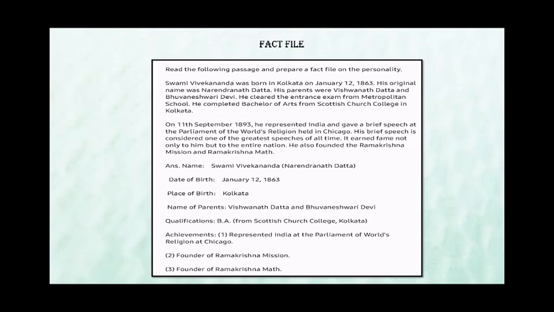And then we have date of birth, which is January 12, 1863. Then place of birth, which is Kolkata. Then we have name of parents, that is Vishwanath Datta and Bhuvaneshwari Devi. Then we have the qualification, that is BA from Scottish Church College, Kolkata. Then his various types of achievements.